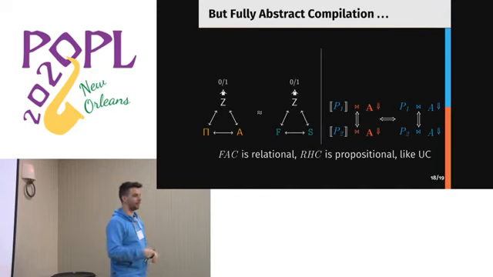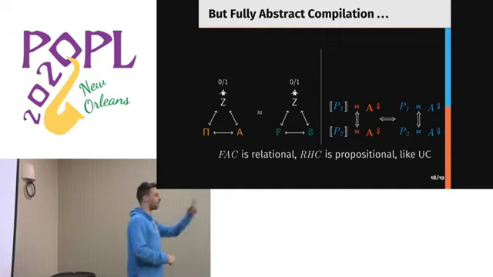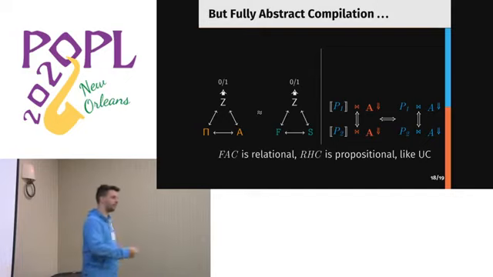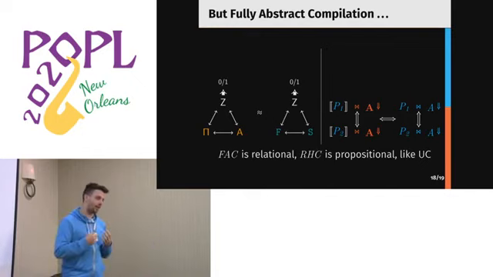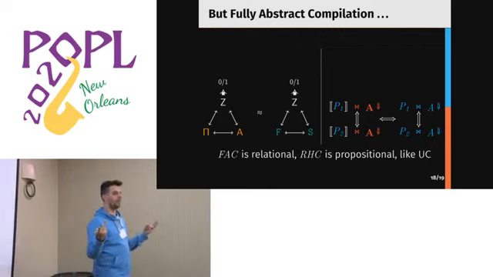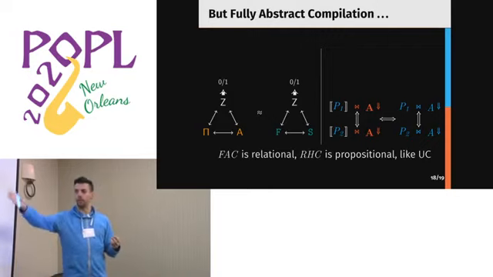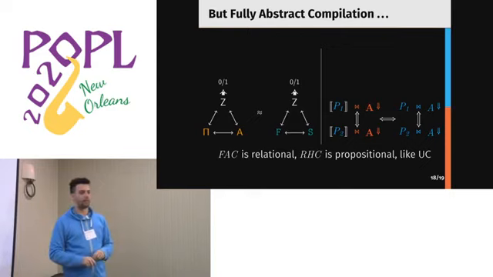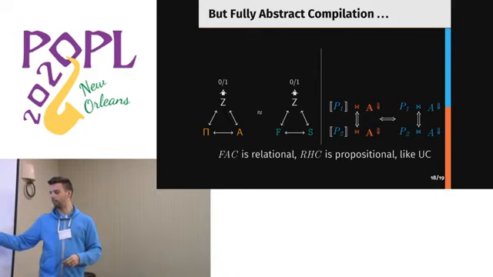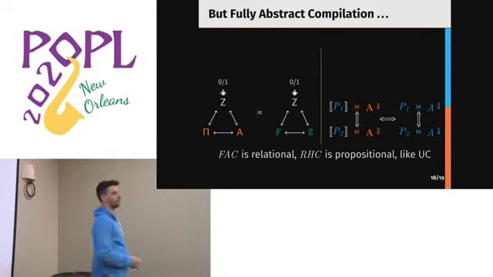Before I conclude, let me take the first question, which is: fully abstract compilation is what we've learned to love throughout many years. Isn't UC fully abstract compilation? No. My reasoning is that full abstraction is relational, so we have two programs in the target, and two programs in the source. When we try to draw the analogy with UC, we don't have a second protocol, and we don't have a second ideal functionality. So P2 compiled and P2 not compiled don't have anything to correspond to.